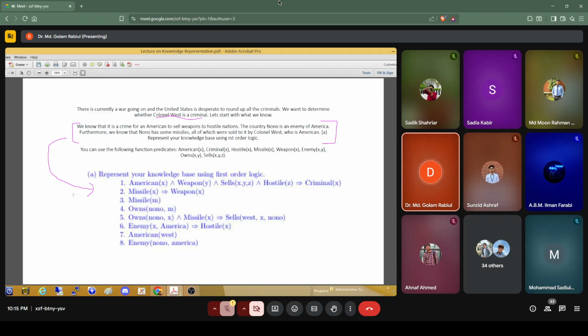Okay, so the country Nono is an enemy of America. We can represent that statement here: Nono is an enemy of America. Then Colonel West, who is an American. Here is the representation for that: West is an American.